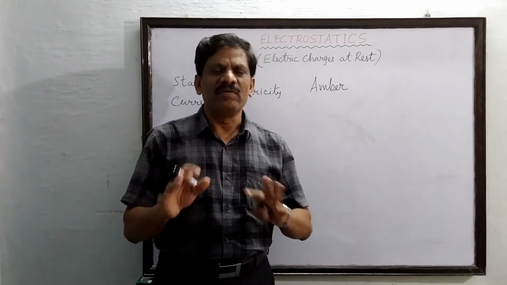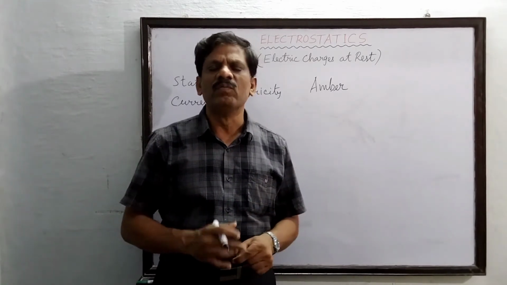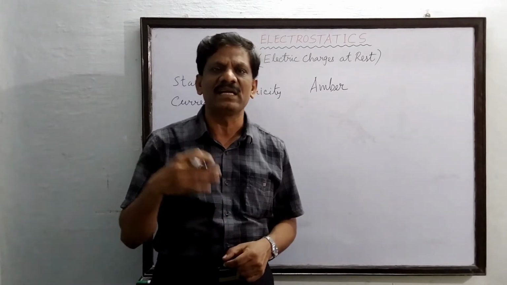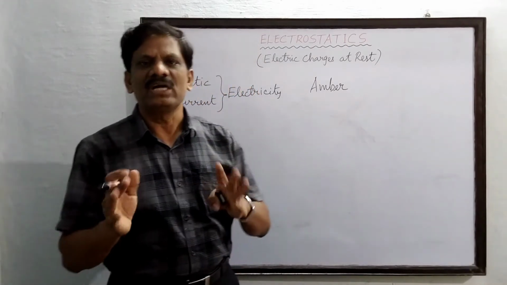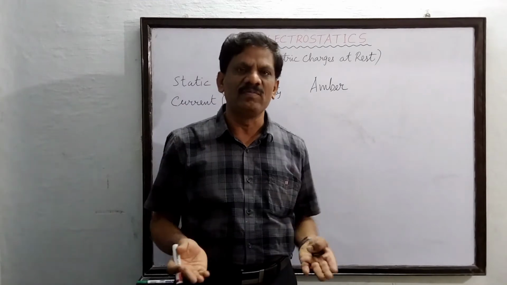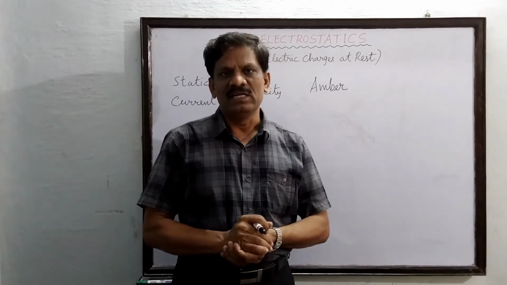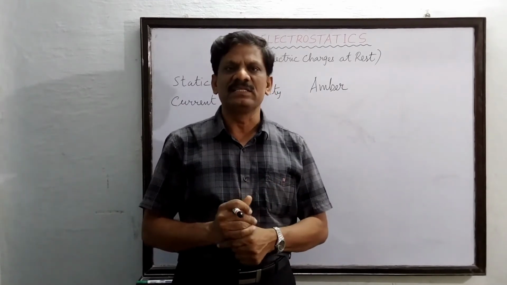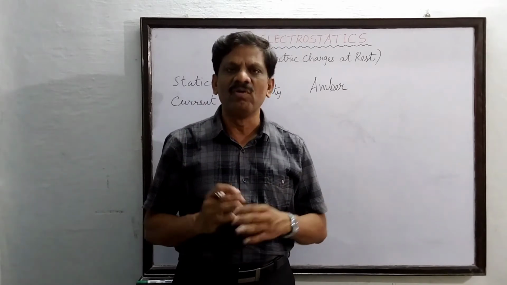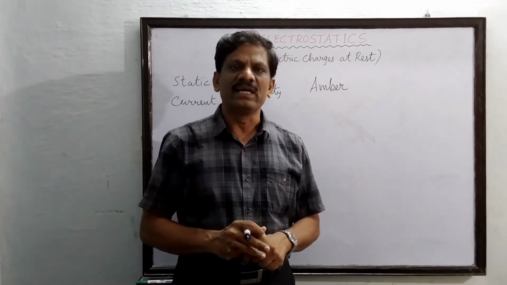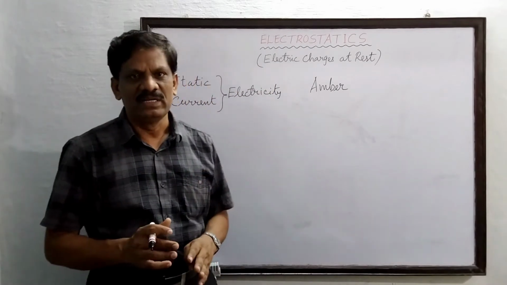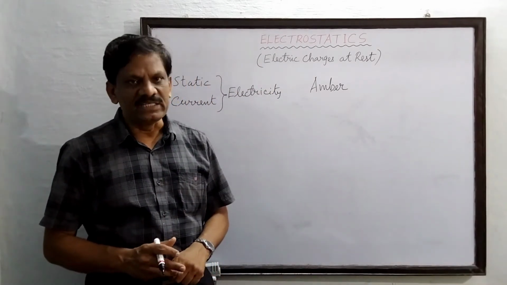So it is found from all these observations that when one material is rubbed against another material, some charges are being transferred from one material to the other and it acquires some electric charges. These charges cannot flow over long distances and they are considered to be at rest. Hence they are called static charges.